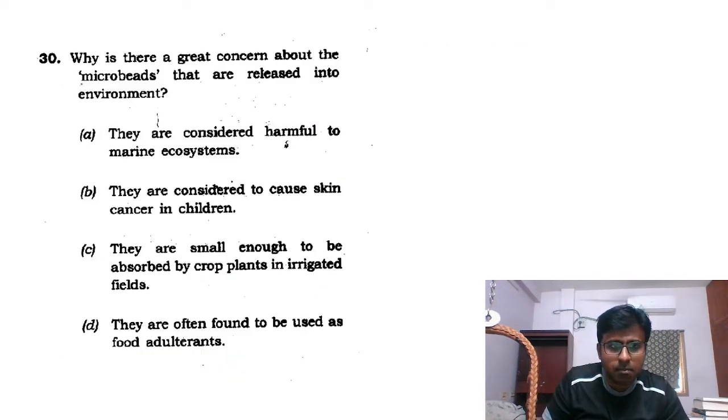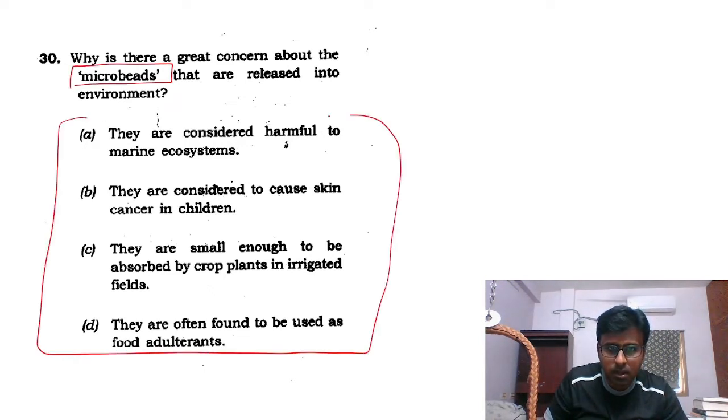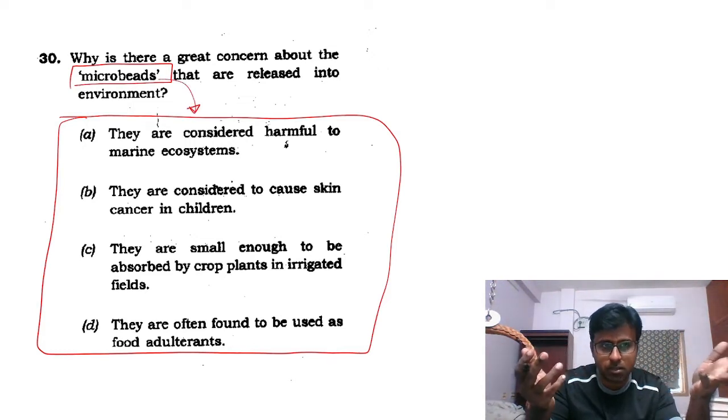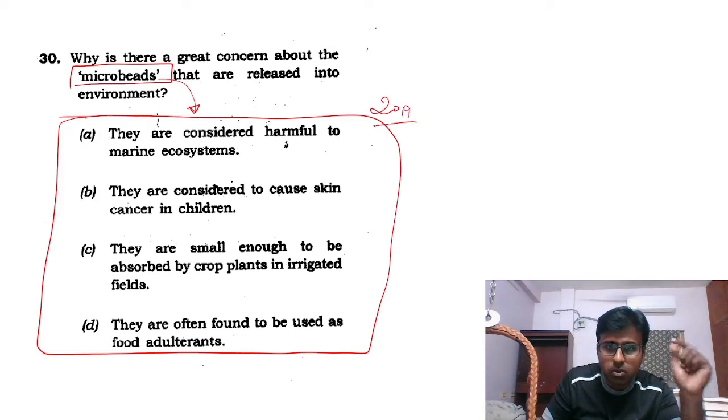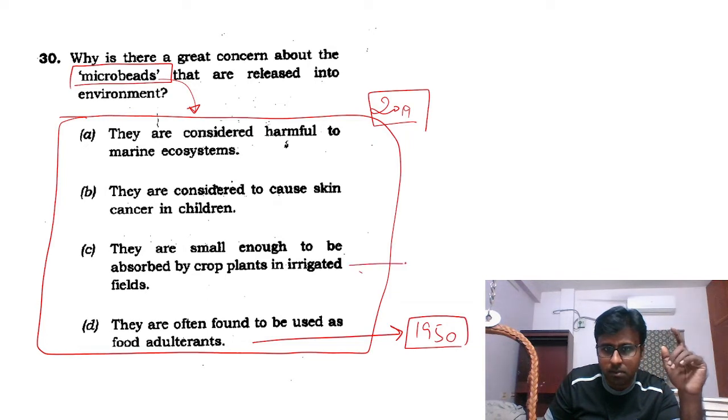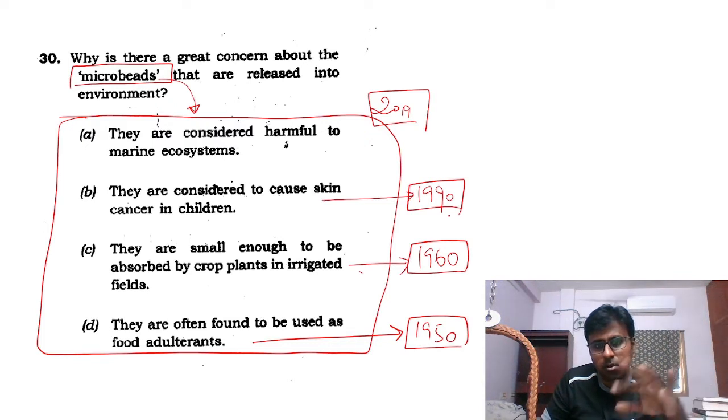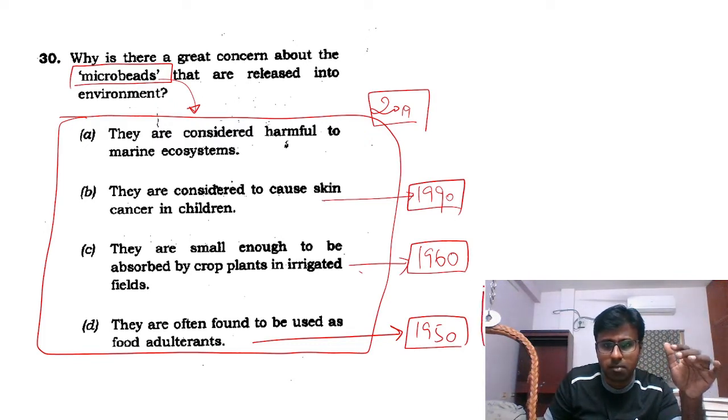And see again, microbeads. This is something which I did on the spot. In this answer, there is a logic to why UPSC asks a question. If UPSC is asking a question in 2019, it is an issue in 2019. Food adulterants have been an issue since 1950, since India became independent. And after the 1960s, the green revolution has been a problem. This also has been a problem since the 1990s. Cosmetics have come, globalization. So all these issues have already been there.